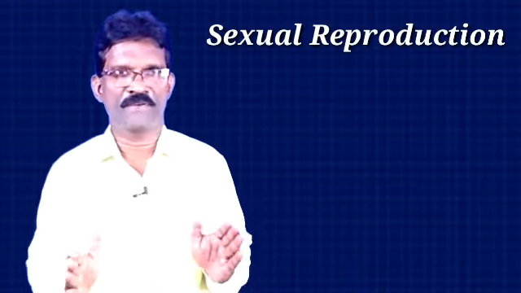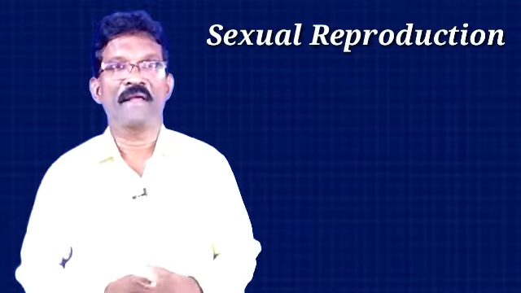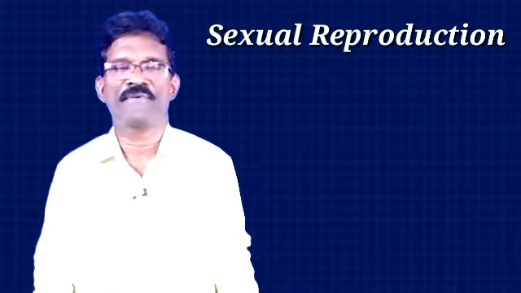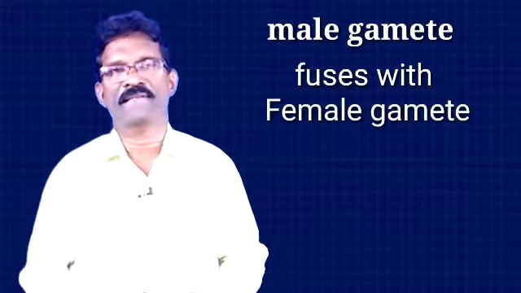Students, today's topic is about reproduction, sexual reproduction. In the previous classes, we have studied vegetative propagation and all, which are asexual in nature. Today, let me teach the concepts of sexual reproduction. What is sexual reproduction? The reproduction in which gametes are involved. What are gametes? Some special cells produced by the male and female organisms.